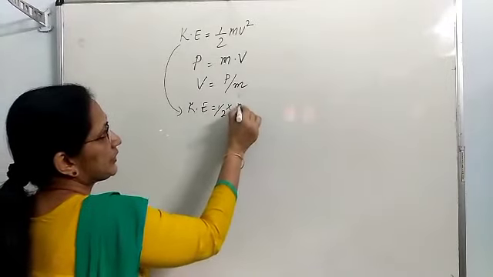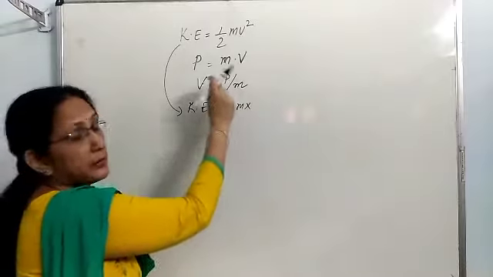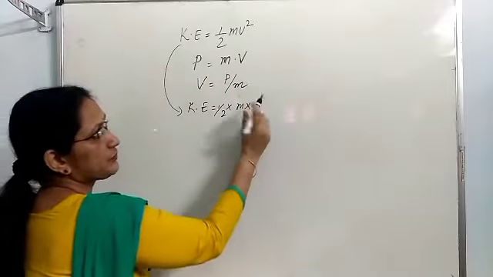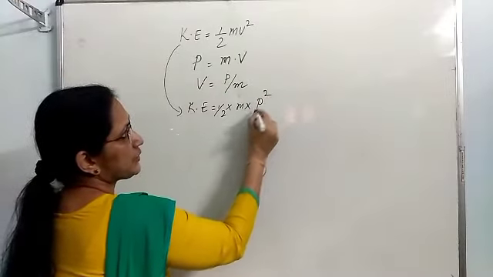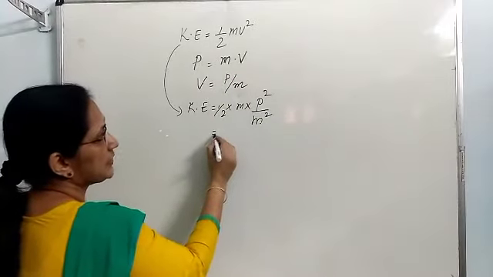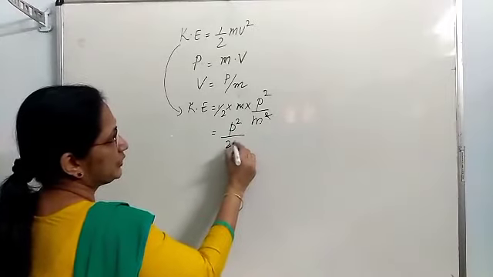Half into m into, in the place of v, I am going to substitute P by m. V is equal to P by m. So v square is P square by m square. That means m and m cancel, giving P square by 2m.